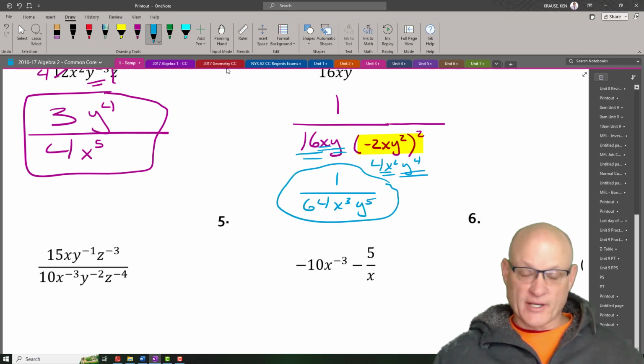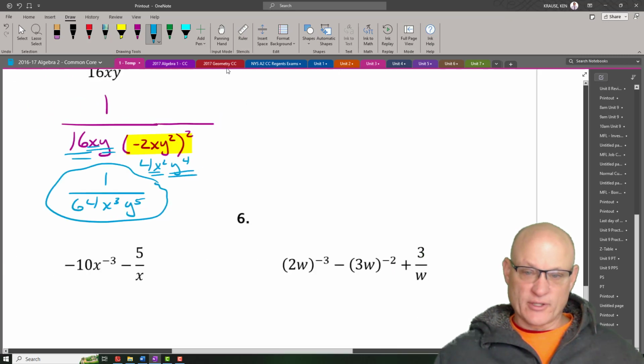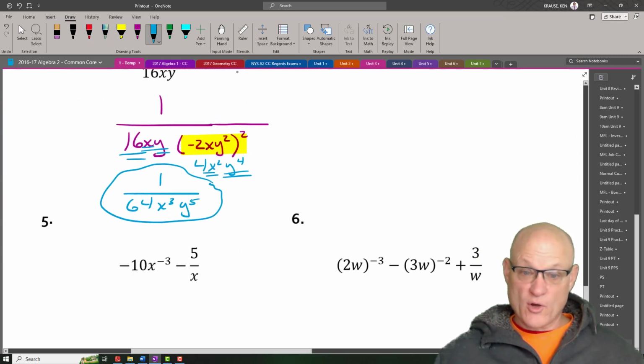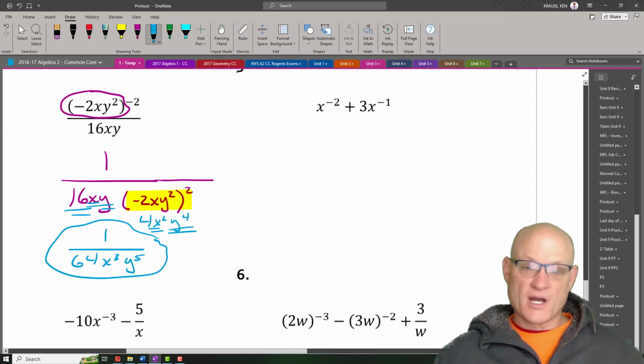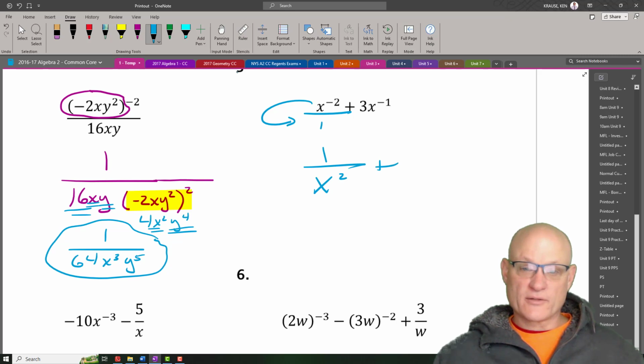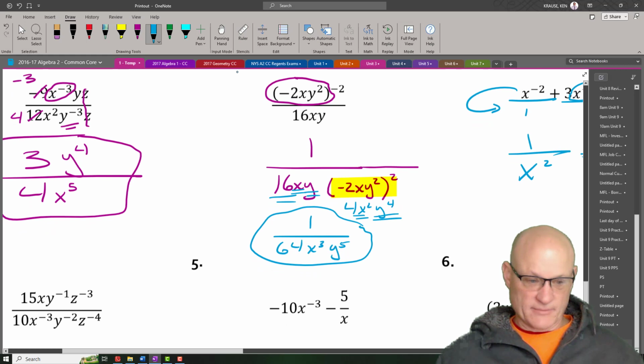Again, we'll keep playing around with this as we go through the units so that it'll start to make more sense, hopefully, for most of you. All right. Goes down here. Becomes 1 over x squared plus. Now, the only thing being raised as a negative exponent on this one is this, and this is going to go down here, so this becomes 3 over x. And I'll combine those some other day.